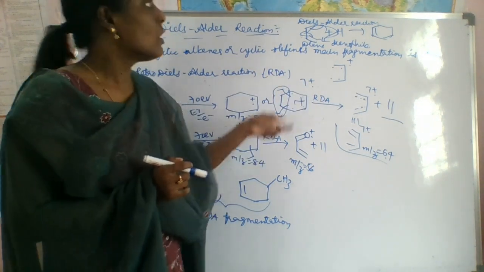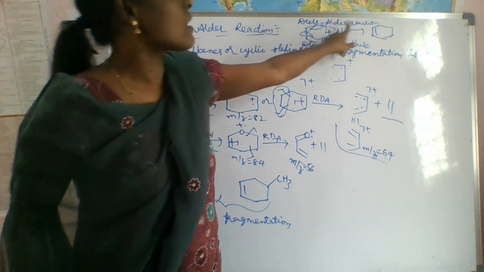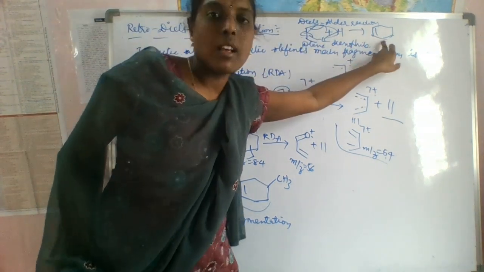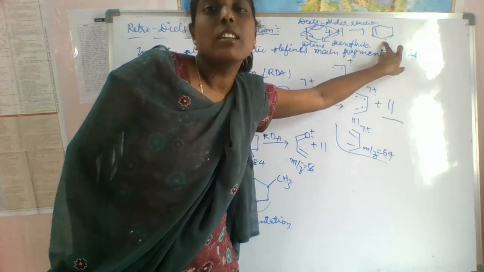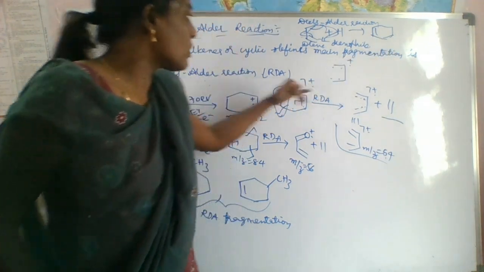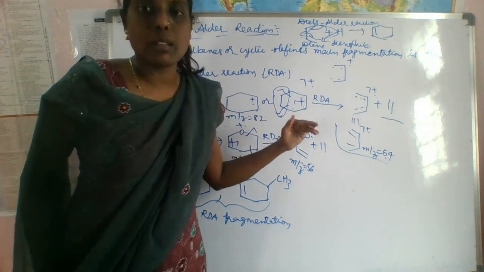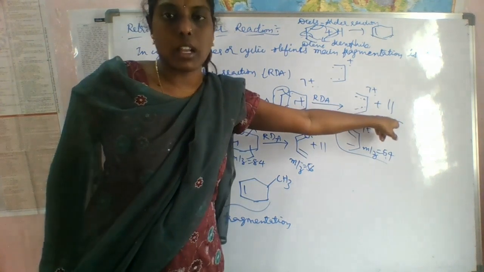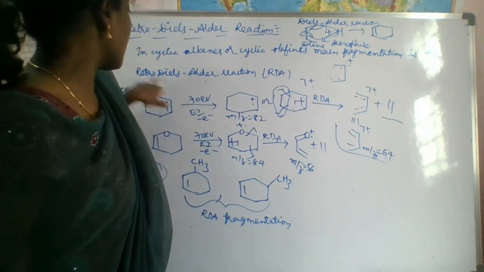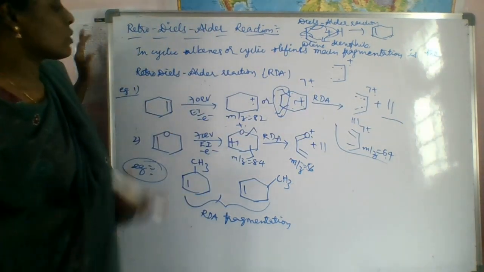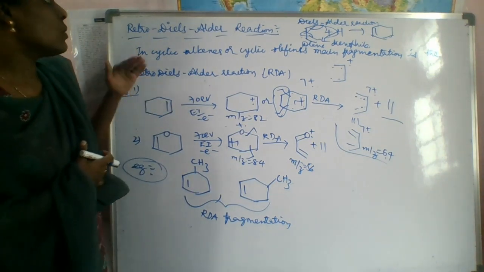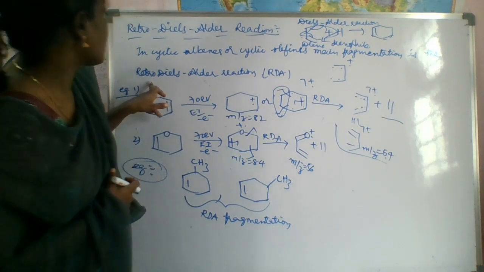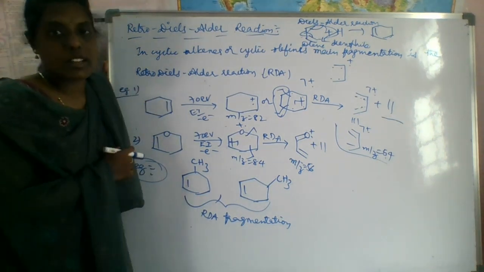Retro-Diels-Alder reaction. First we have to know the Diels-Alder reaction. When diene and dienophile react and form a cyclic olefin, it is called the Diels-Alder reaction. But here we are doing the reverse process. By fragmentation, it forms diene and dienophile. Here we are taking the cyclic olefin, so this is the reverse process. That is why the main fragmentation in cyclic olefins is nothing but the Retro-Diels-Alder reaction.